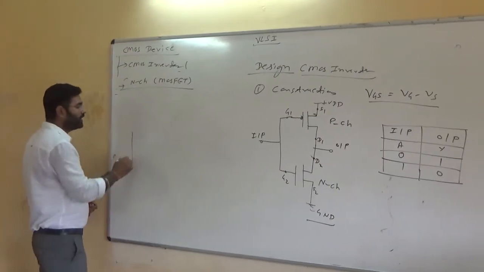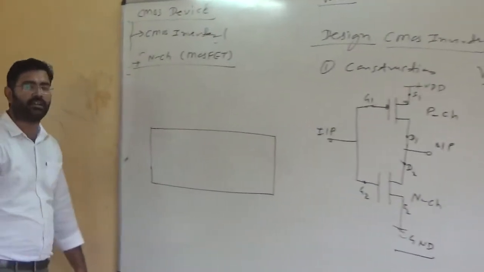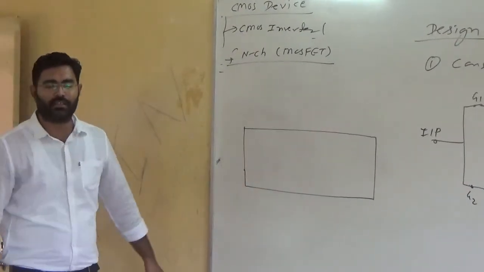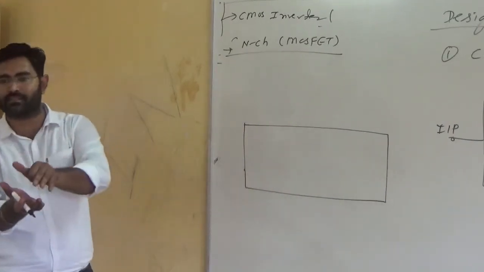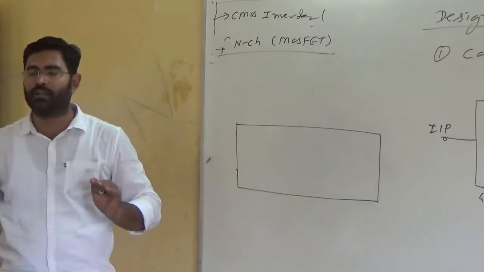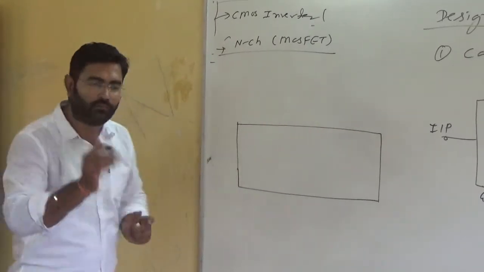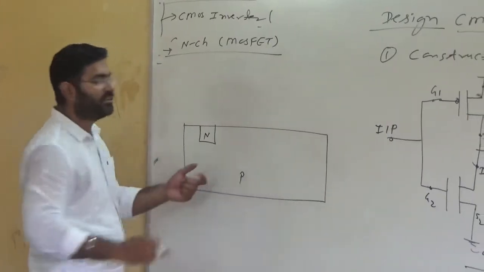MOSFET stands for metal oxide semiconductor field effect transistor. So initially we have a substrate. What is the substrate? It is the base on which we are making the N-channel or P-channel MOSFET, depending on its doping value. When the doping is N type, the substrate is P type.